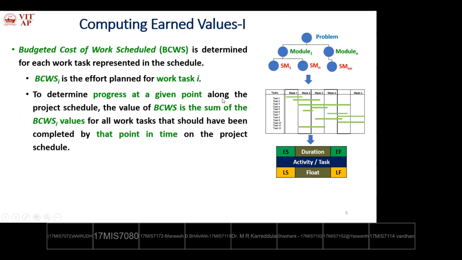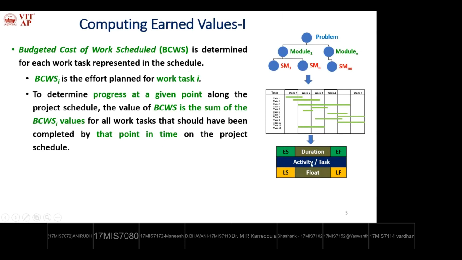At review time, to determine the progress along the project schedule, the value of BCWS is the sum of the BCWS i values for all work tasks that should have been completed by that point in time on the project schedule. So here we are summing all the BCWS of all the tasks that are completed by the given deadline time.